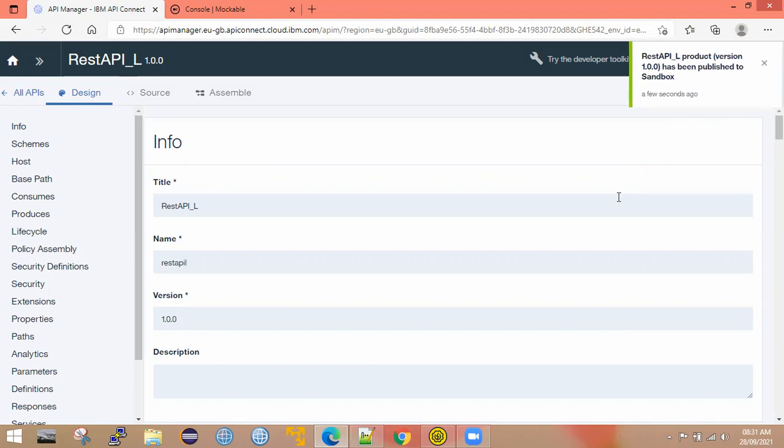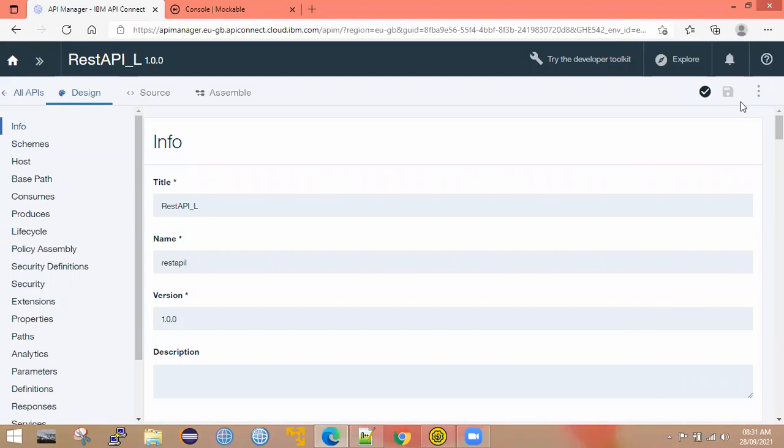First your product will be staged, then it is published to the catalog. First we got the pop-up saying stage to the sandbox, now we got one more pop-up called published. These are the product life cycle, we'll discuss that later. Whenever you are publishing any product, the first stage is staging, then after it will be published to the catalog. So that's why we got the two pop-ups.